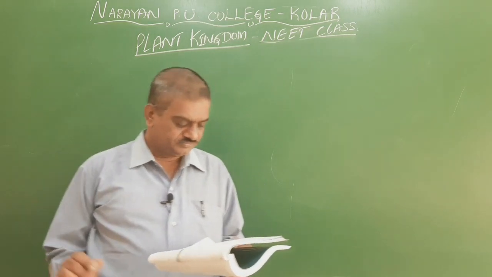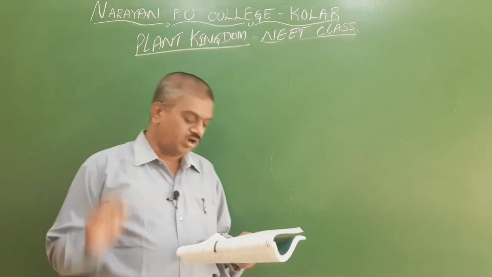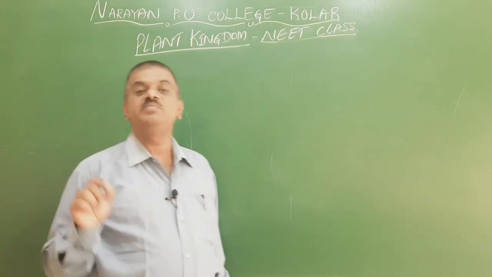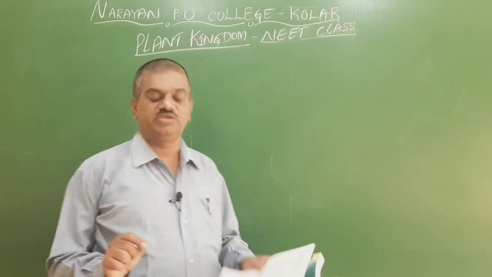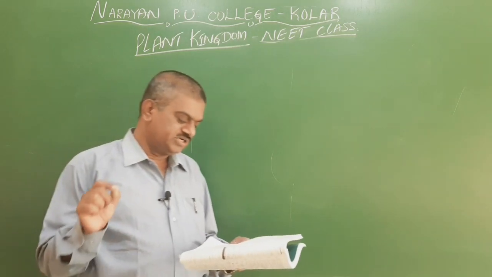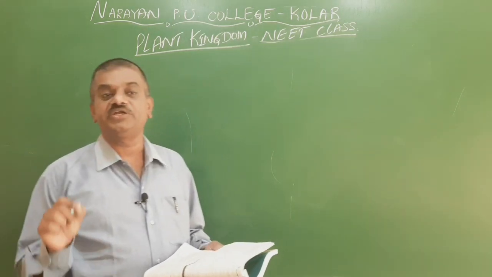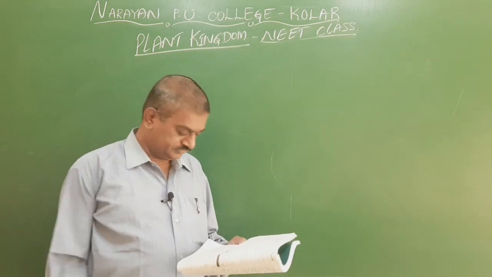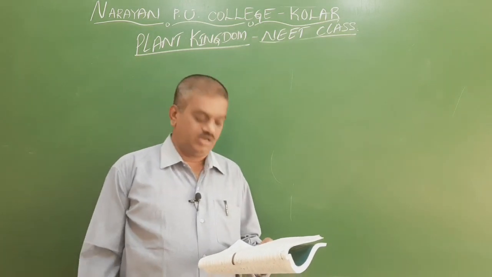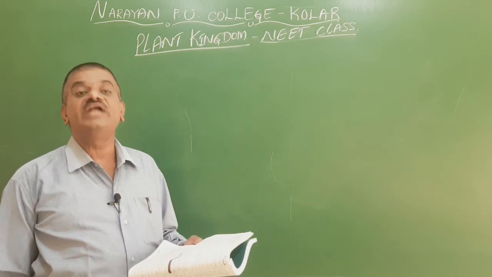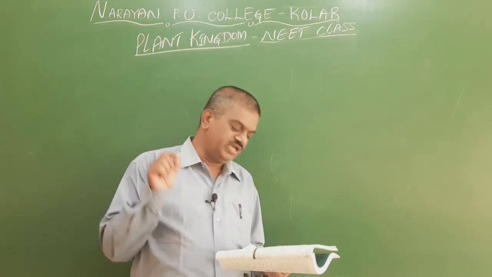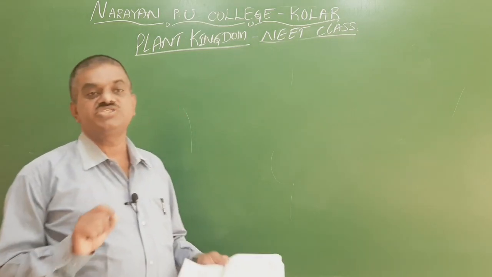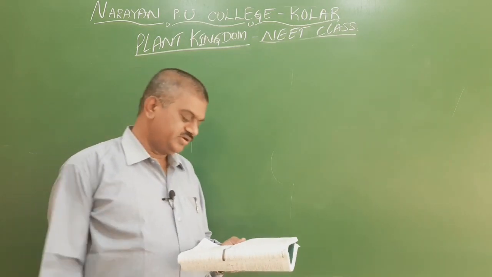Archegoniatae. Archegonium is a female reproductive structure. But here the question is, Archegoniatae are. The first option, algae, bryophytes and pteridophytes. So this is not the right answer. In algae there are no such sex organs. So this is not the answer.